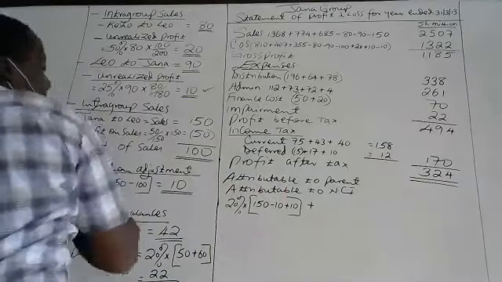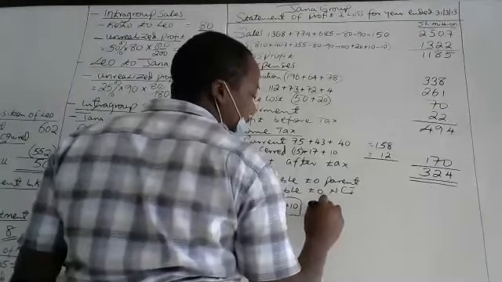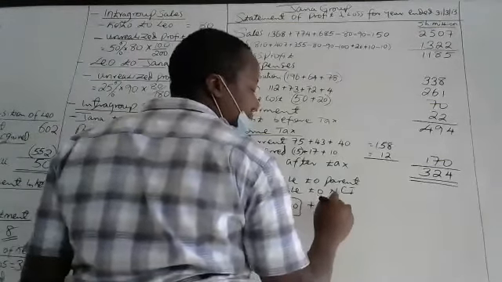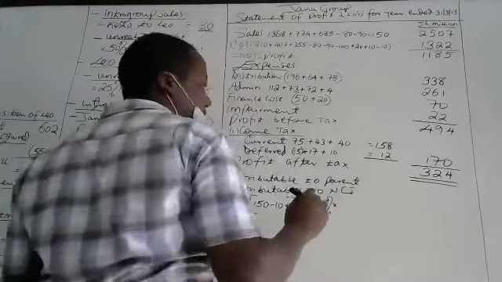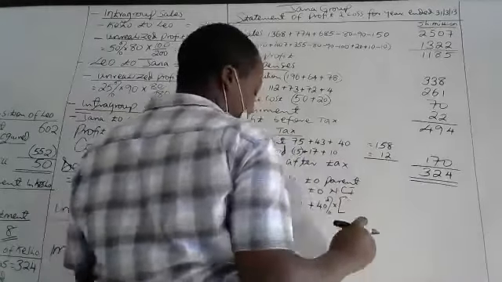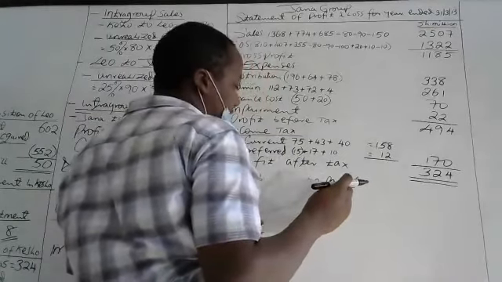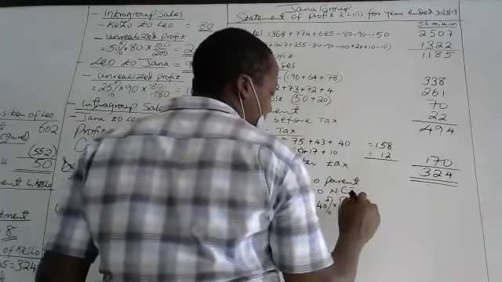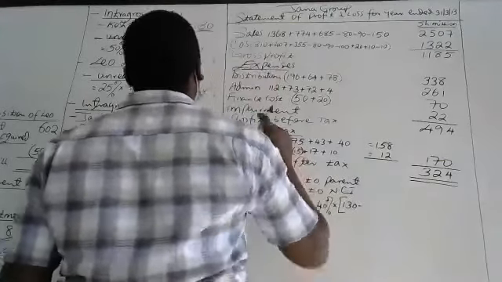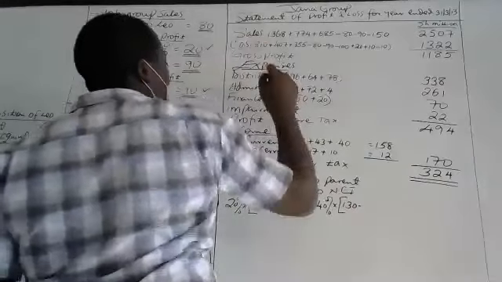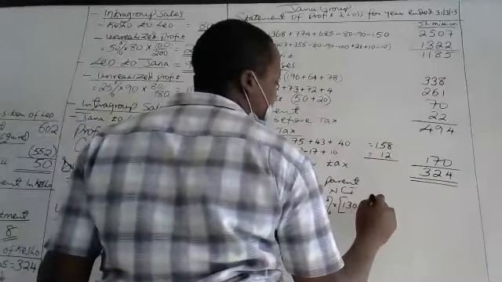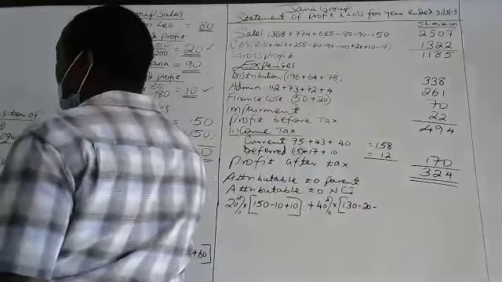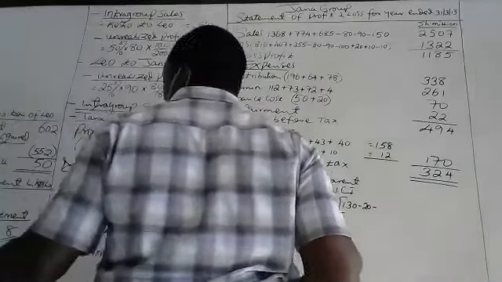Yeah. Then that means the NCI takes what? 40% multiplied by the profit adjusted. And the profit after tax there is equal to 130. 130 minus unrealized profit, this one, 20, minus depreciation adjustment.